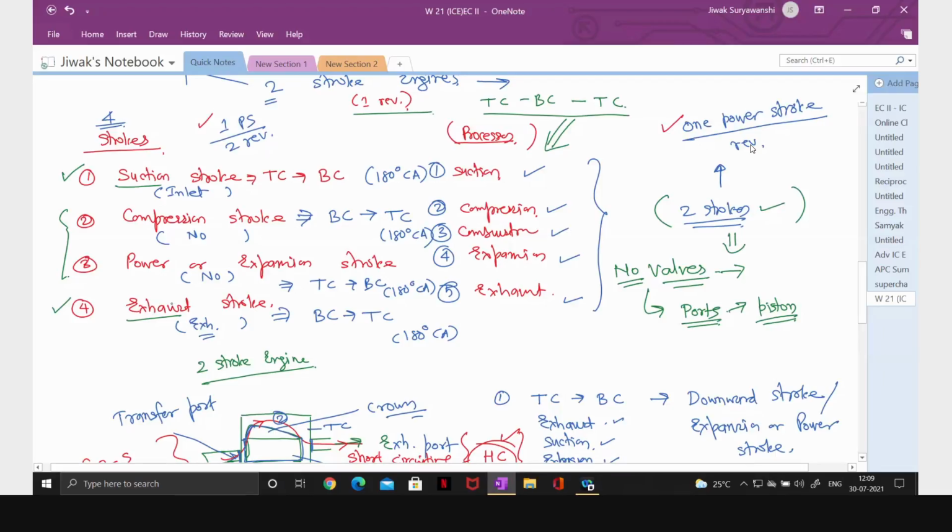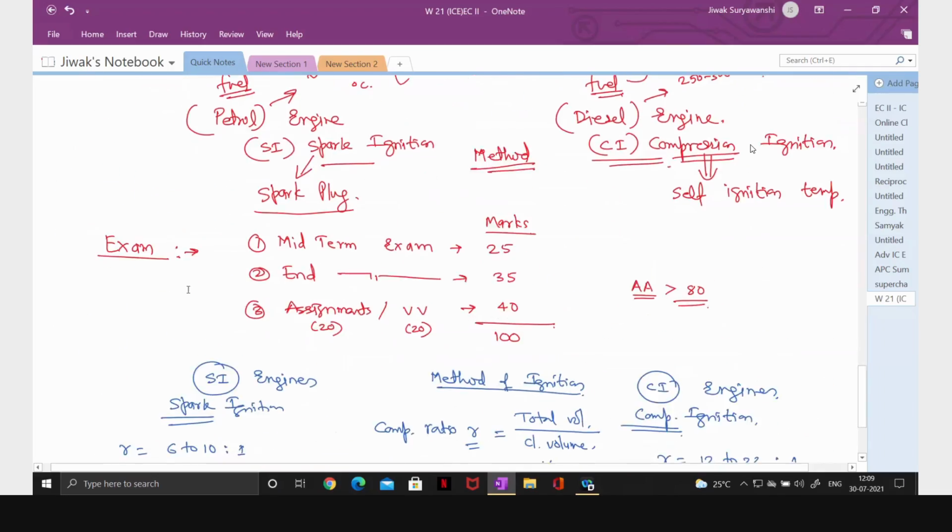So we have to start opening it a little early so that it will be fully open when that stroke begins. Okay. So I will come to this valve actuation mechanism or diagram a little later.